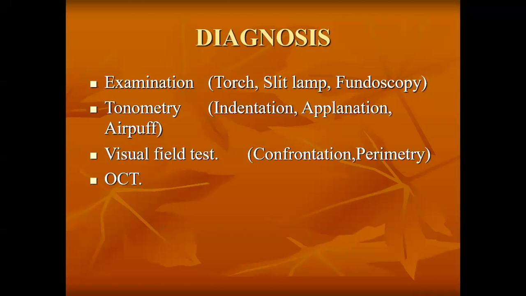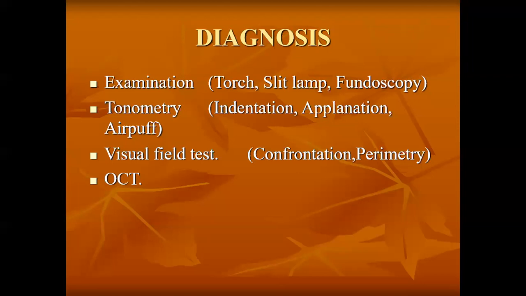The Schiotz tonometer actually works on the indentation tonometry principle. That is, we indent the cornea in order to measure the intraocular pressure. The second is the applanation tonometer. It works on the principle of flattening the cornea. It flattens the cornea and measures the intraocular pressure.